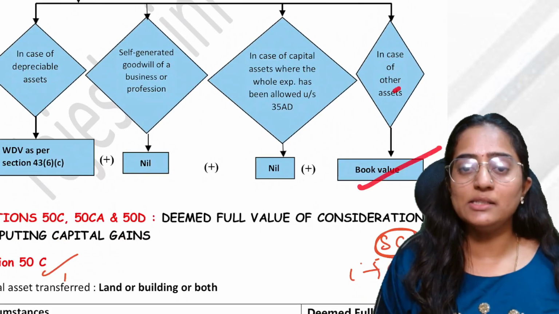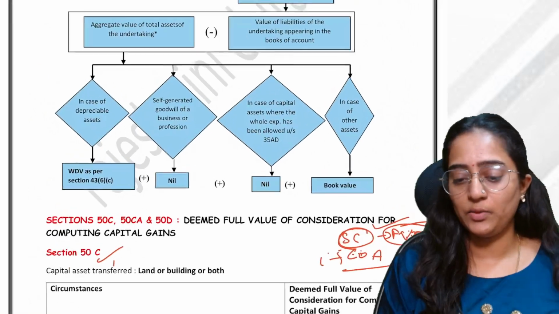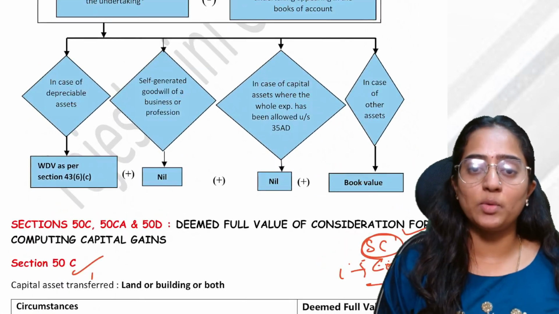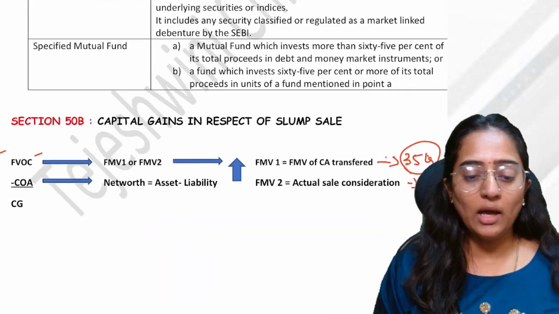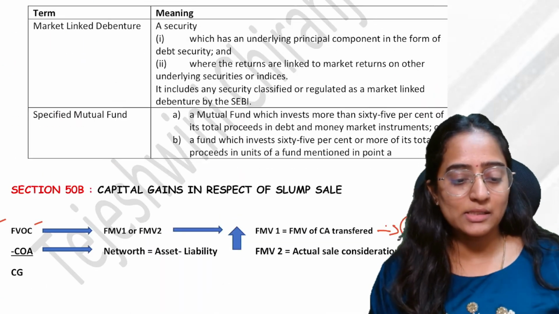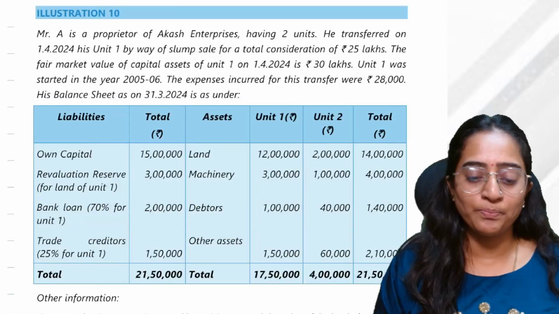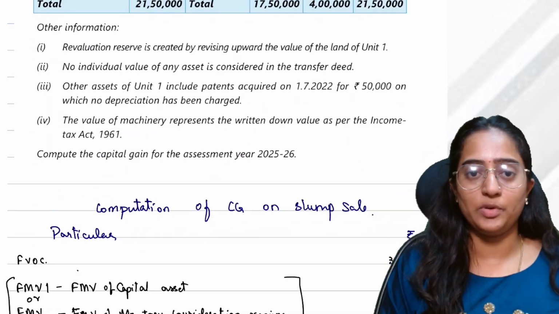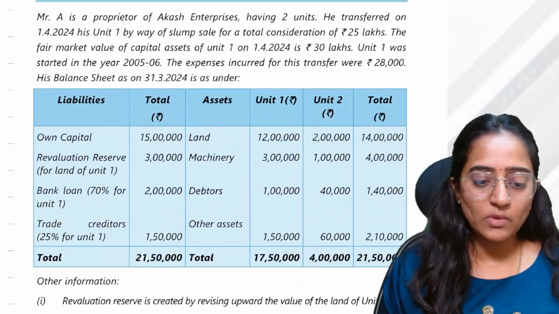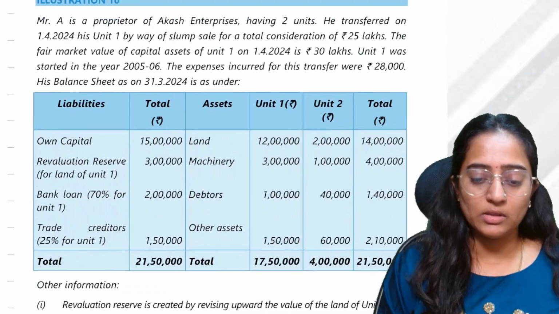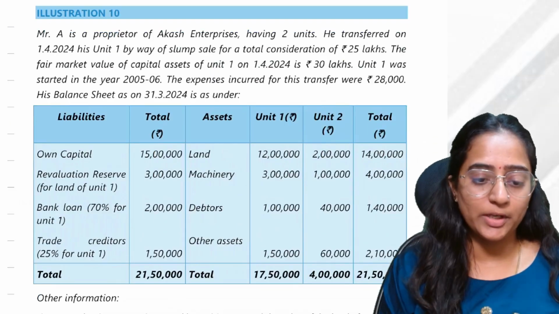In case of other assets, it would be what? Book value. In case of other assets, it would be book value. You are going to consider everything, asset minus liability, and then do that computation. Okay, great. There's another point which I need to explain. I'll explain to you later.